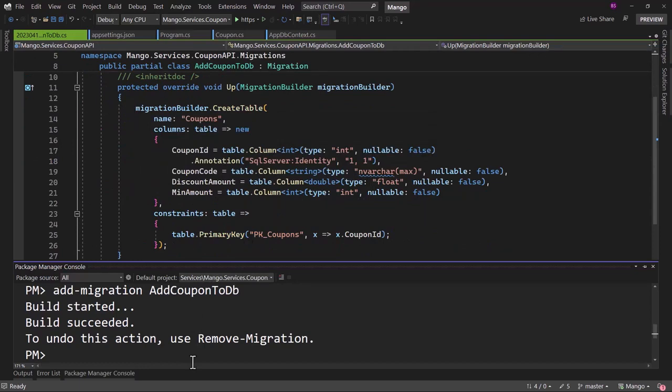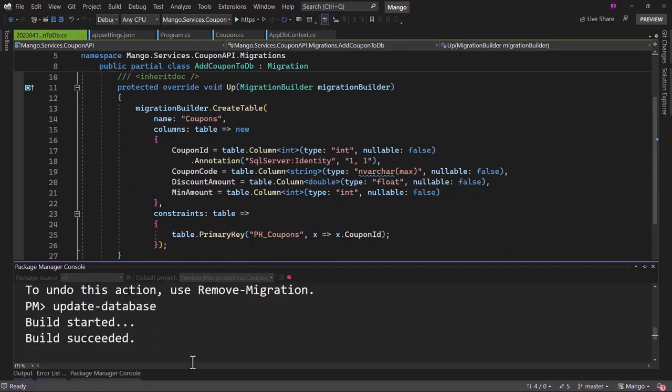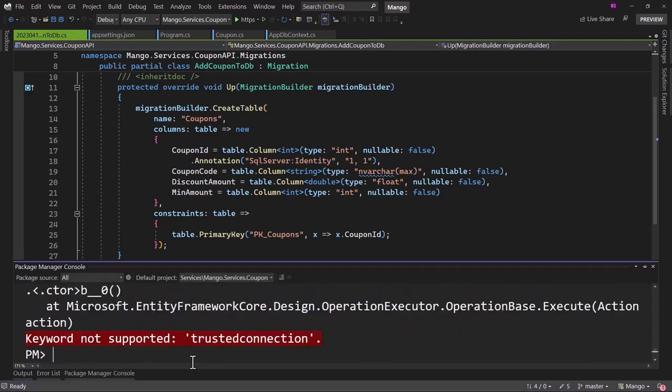When we need to create this, all we have to do is run the command update database. But when we do that, you will see our first error message. You can see keyword not supported, trusted connection. I want you to Google the error and find out what is the solution.